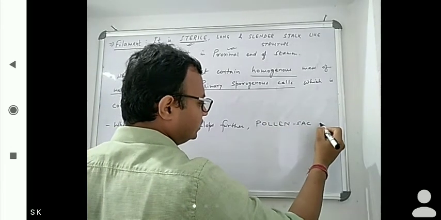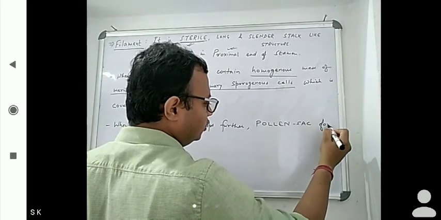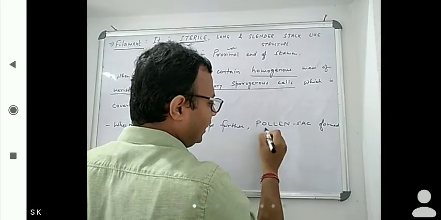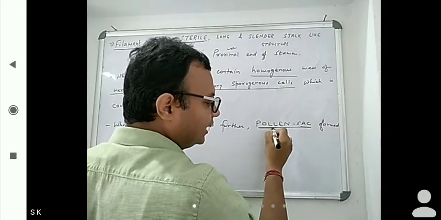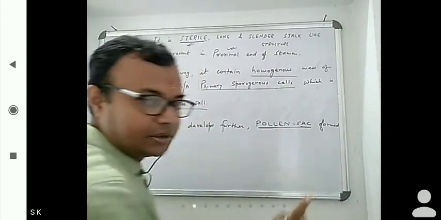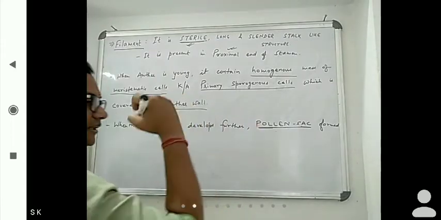Pollen sac means a bag, a bag containing pollen grains. So where will pollen grains be present? Inside the pollen sac.